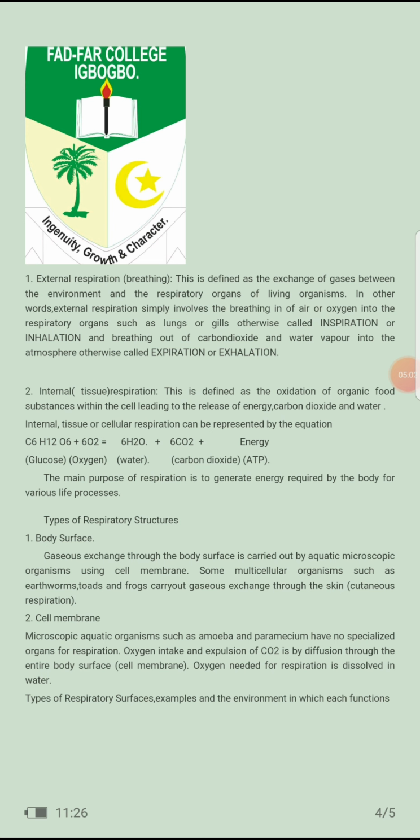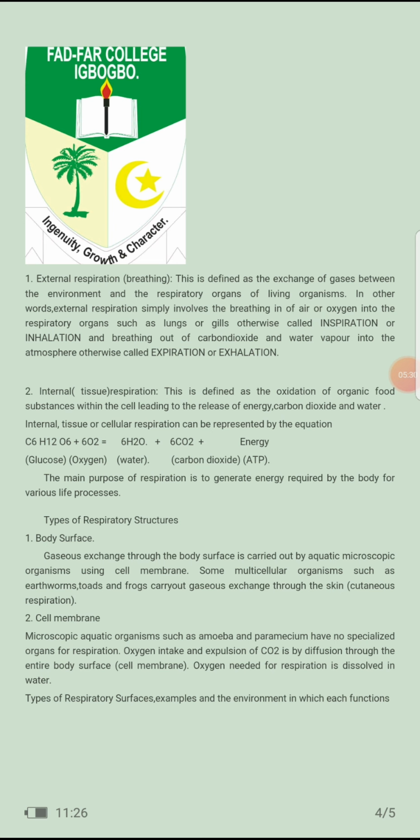Glucose in the presence of water, glucose plus oxygen to yield 6 molecules of water, 6 molecules of carbon dioxide, and energy. The main purpose of respiration is to generate energy required by the body for various life processes. I said it earlier on. The main purpose of respiration is to generate energy so that you can carry out your day-to-day activities.